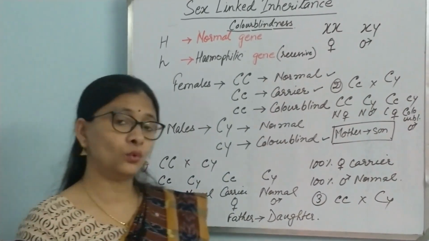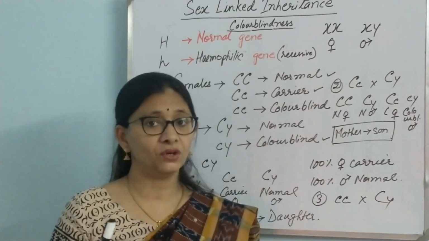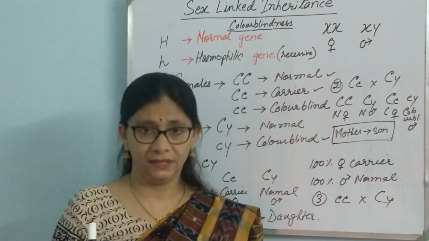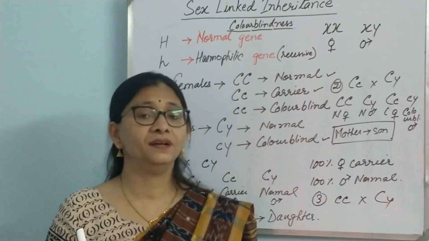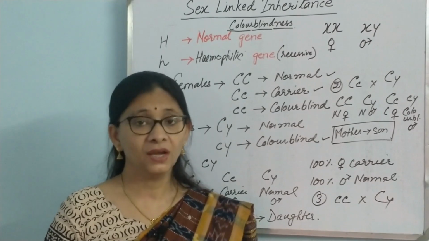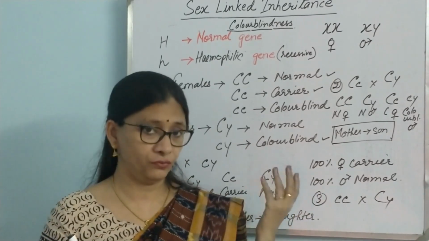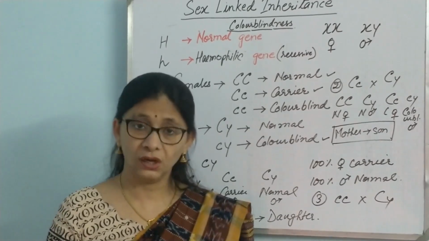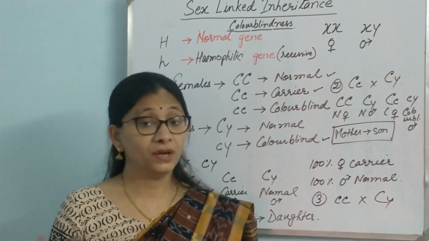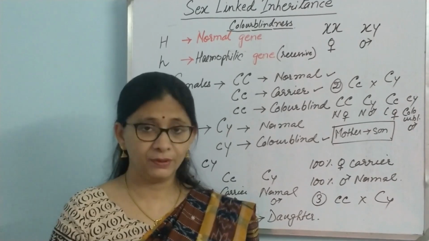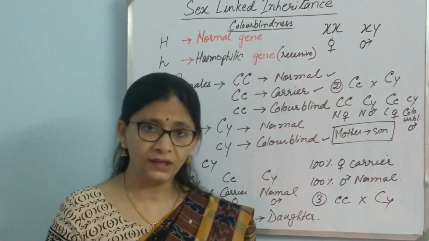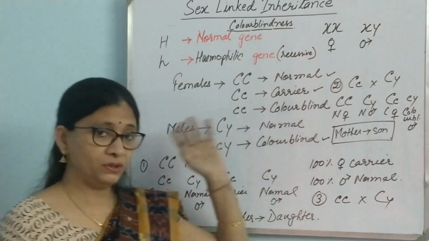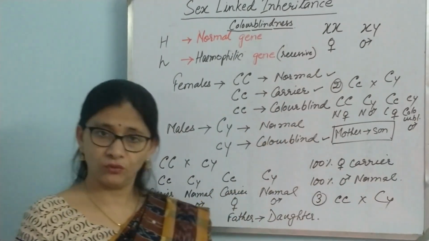Now hemophilia is also known as bleeder's disease because in this case even a small cut will result in profuse bleeding. This disease was first seen in Queen Victoria. She was a carrier of hemophilia, and from her it spread to a lot of members in the family. So it was found out by pedigree analysis. We shall be doing a video on pedigree analysis also shortly. So that is what hemophilia is.